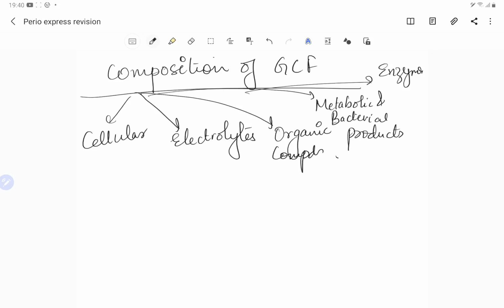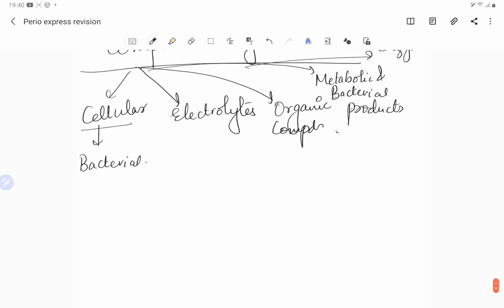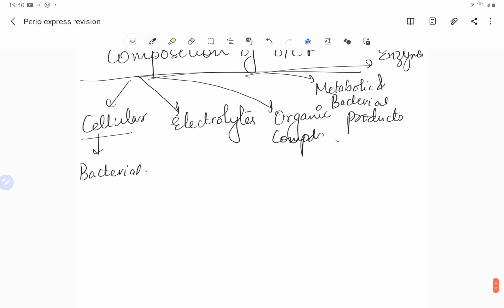All the cellular elements in the GCF are basically the cells which are present, of course the bacteria, and we have our inflammatory cells, like initially B lymphocytes and T lymphocytes. So we have the neutrophils, lymphocytes, monocytes.